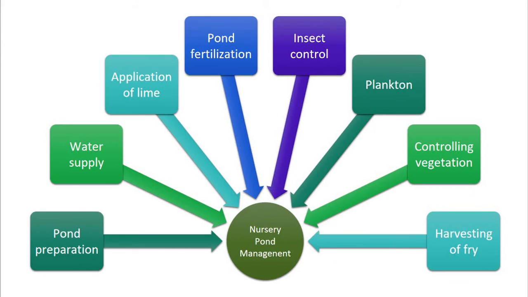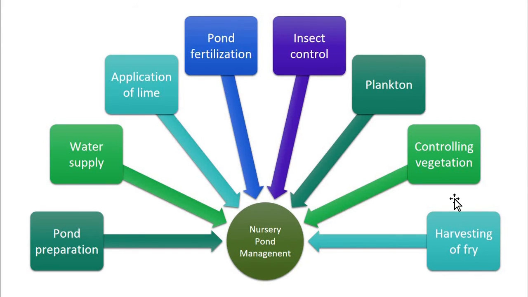Now the next step is controlling vegetation. All the unwanted aquatic plants and weeds must be removed. Why? Because they cause disturbances and consume the aquatic oxygen or dissolved oxygen. So there is a need to remove such aquatic plants.